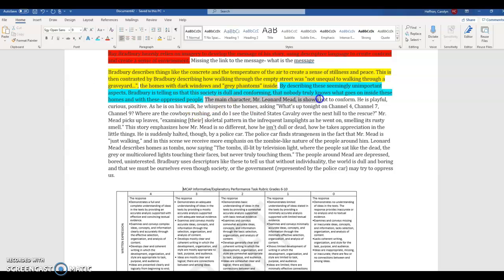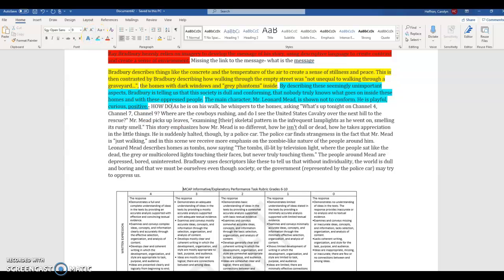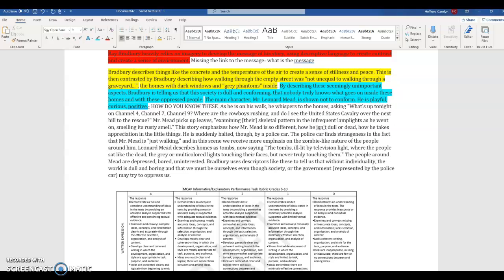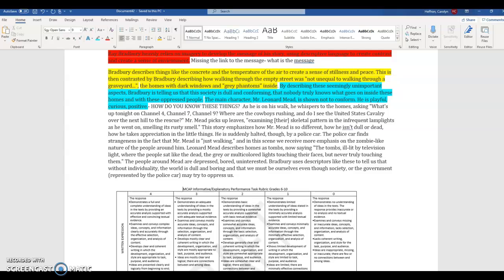The main character, Mr. Leonard Mead, is shown not to conform. He is playful, curious, and positive. That's reasoning right there. There's a little bit of context. What I would say here is you have to tell me how do you know these things? It's not fully answered. As he's on his walk, he whispers to the homes. There's context right there, so that's reasoning. There's some evidence here. This is the channels part, and then Mr. Mead picking up leaves, examining their patterns. That's a big chunk of evidence.